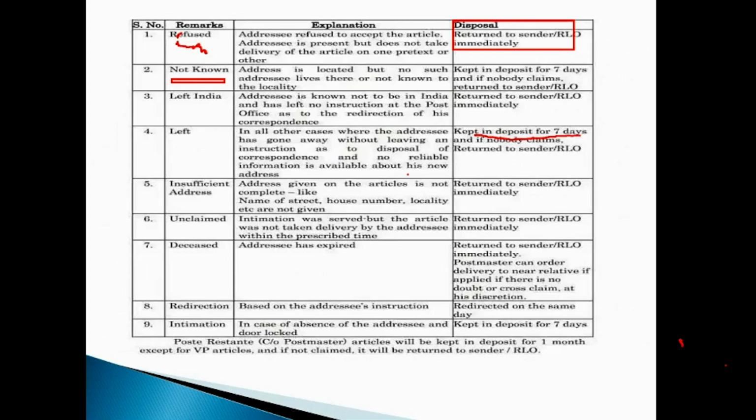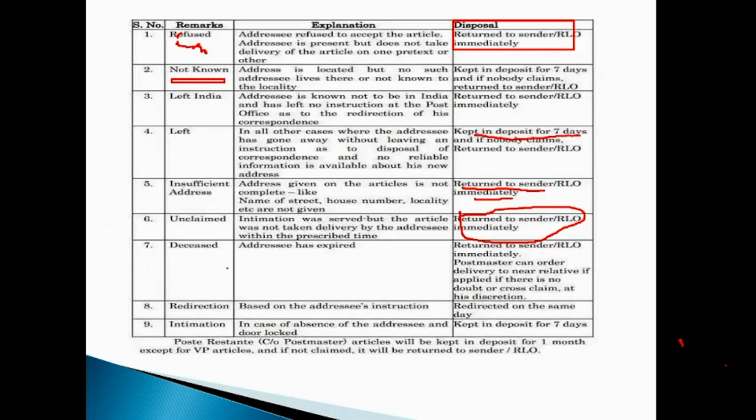In case of insufficient address, where the address is incomplete without the name of the street, house number or locality, it can be returned to the sender immediately. In case of unclaimed articles, where intimation has been served by the postman but the article has not been taken for delivery by the addressee within the prescribed time, those articles will also be returned to the sender immediately.